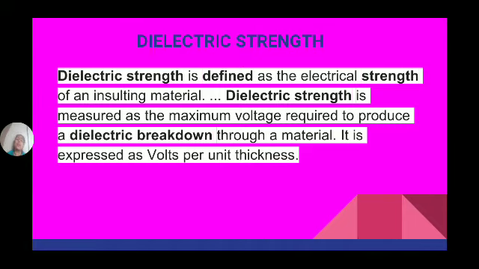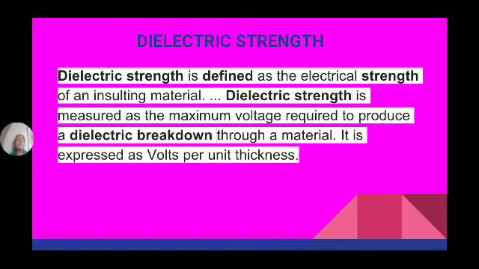Short circuit of the apparatus takes place, burning takes place, and all the apparatus will be damaged. So before using the material in electronic or electrical devices, we have to get the value of dielectric strength. Dielectric strength is defined as the electrical strength of an insulating material. Electrical strength means up to how much current, how much voltage it can withstand without losing its